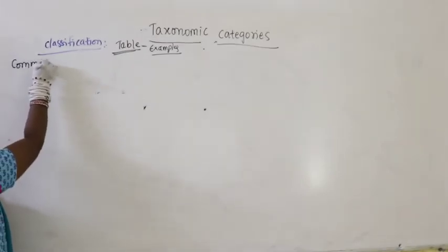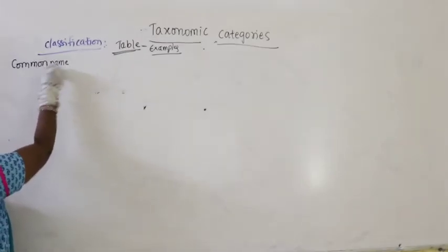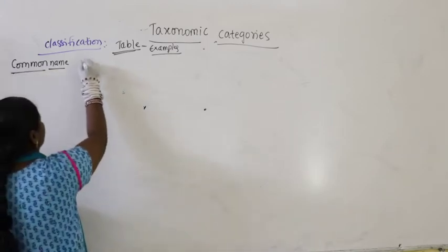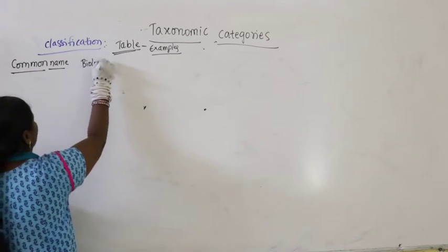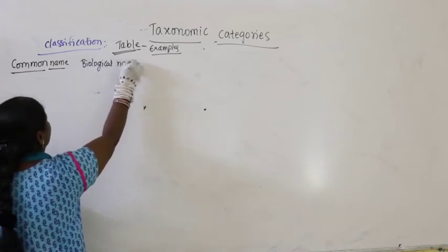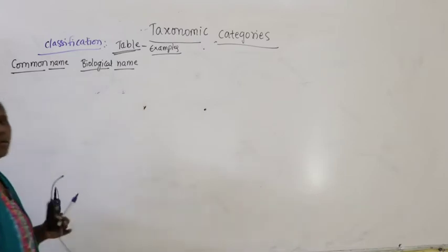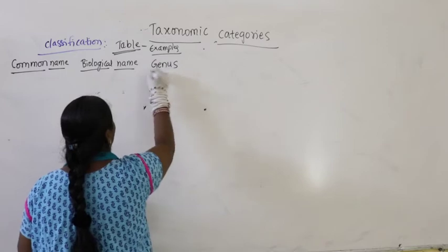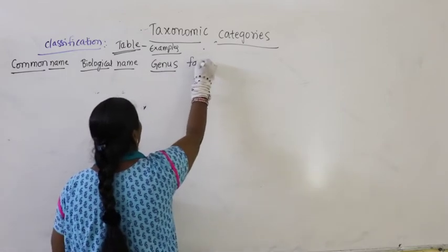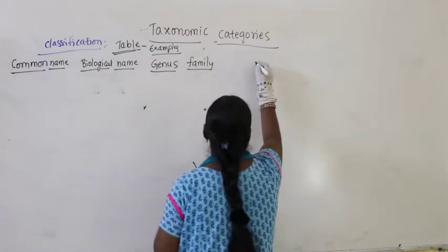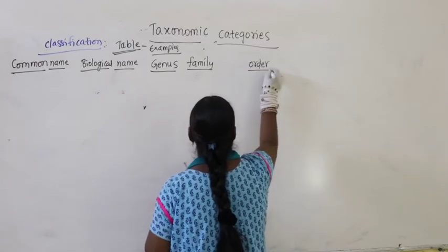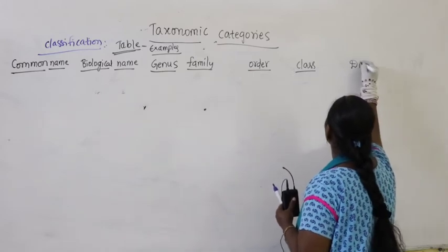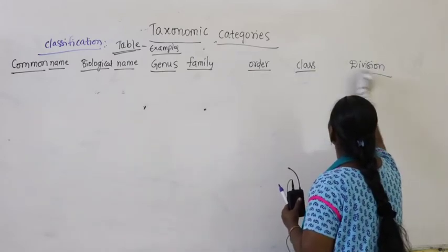We need to write the common name, the local name, then the biological name, followed by genus, and the family they belong to, order, class, then followed by division.